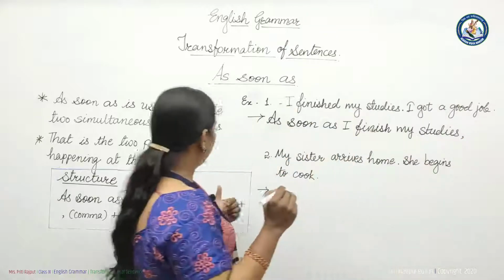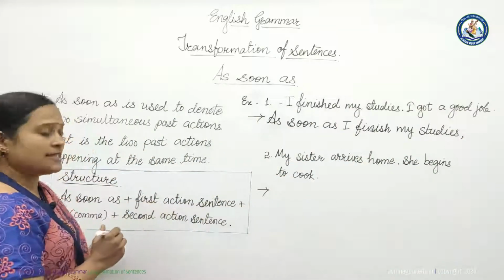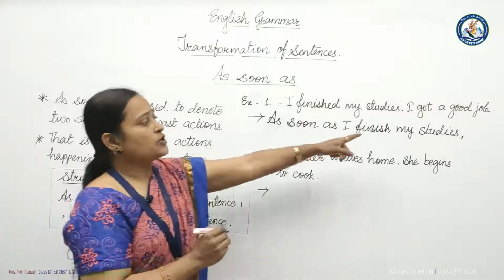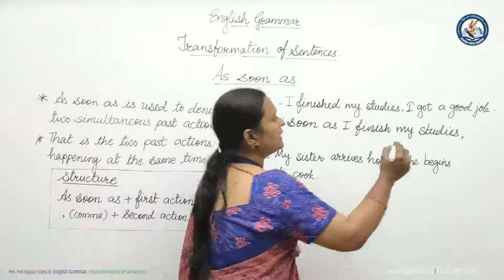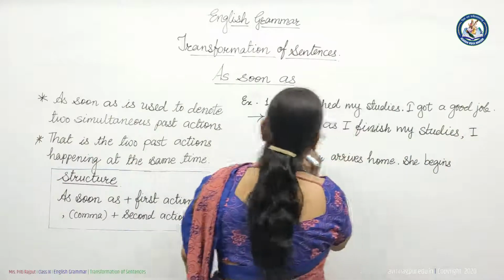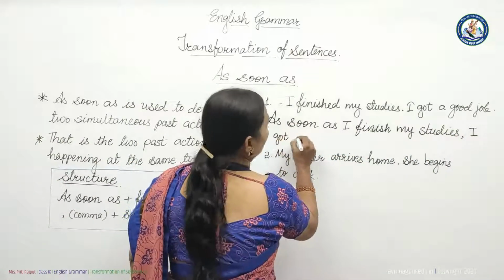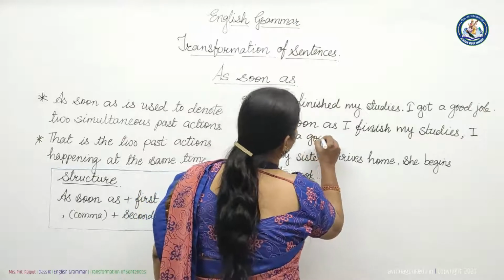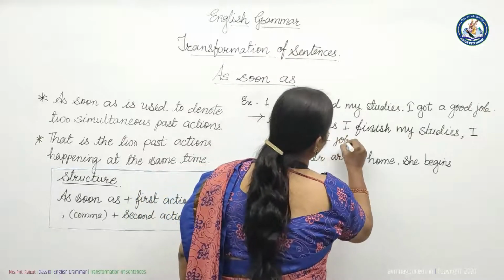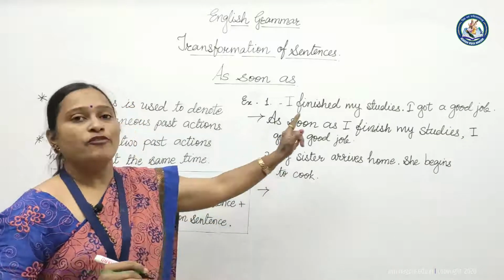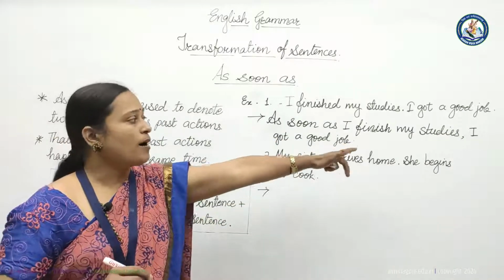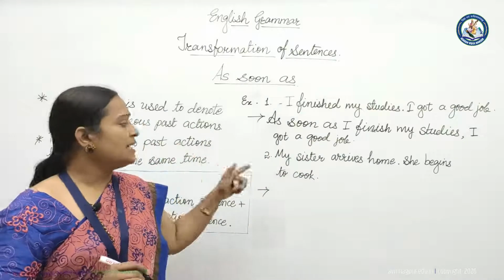See what the structure said. After first action sentence we have to put comma. So I put comma there and another action sentence, that is I got a good job. That's it. Isn't it easy? See, as soon as, first action sentence, comma and second action sentence.